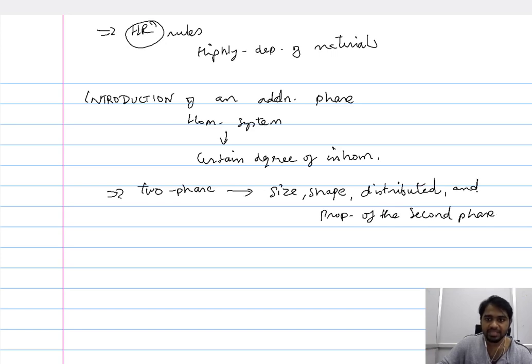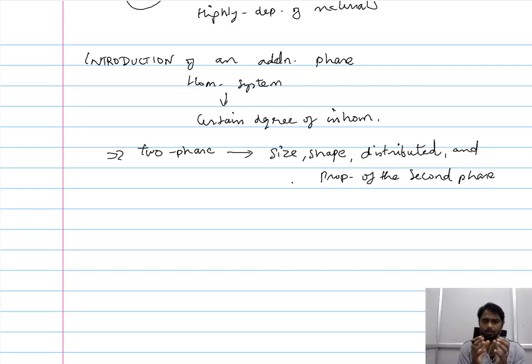These are some of the features that govern the overall property of the two-phase material. So these include size, shape, distribution, and the property of the second phase.